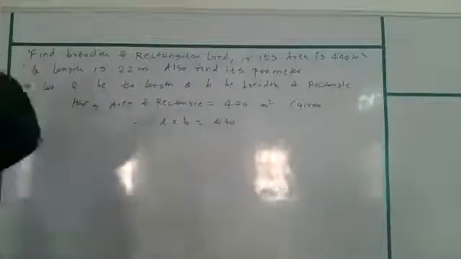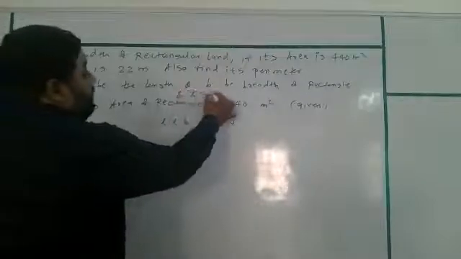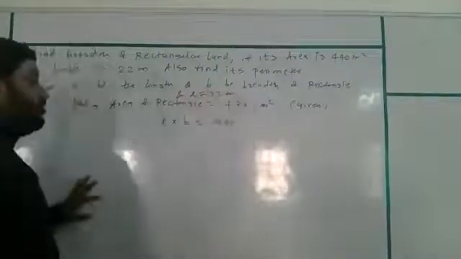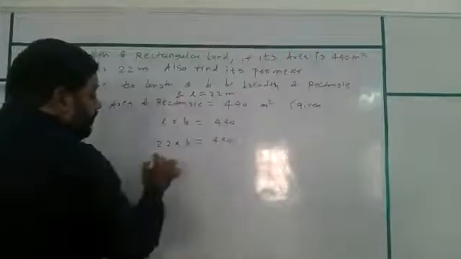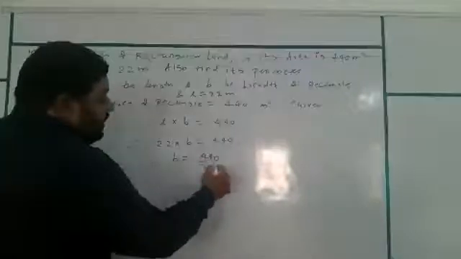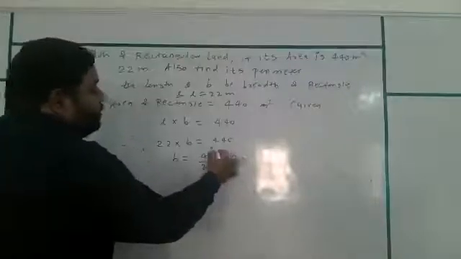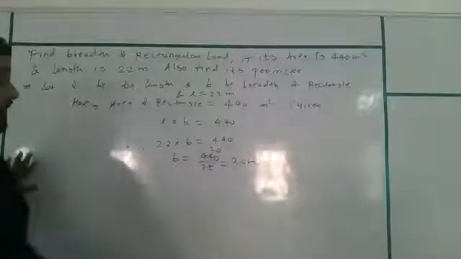What is given to us here? Length is 22, so L is equal to 22 meter. We had to write this first. Hence 22 multiplied by B is equal to 440. Hence B is equal to 440 divided by 22, which will be 20 meter. So B will become 20 meter.